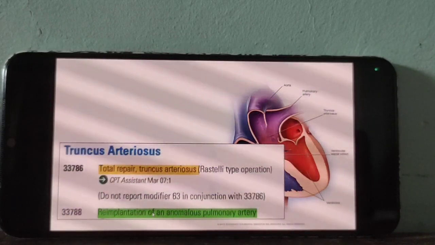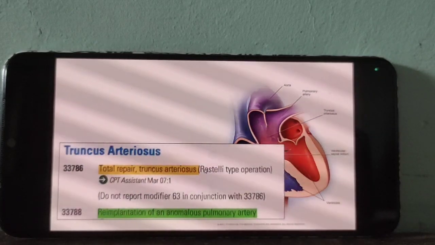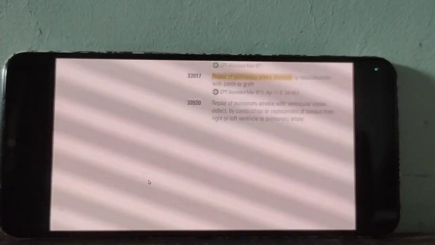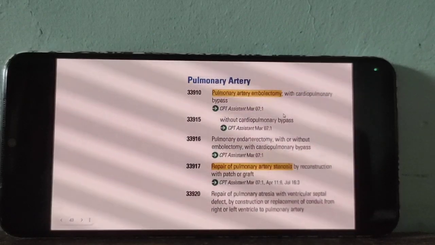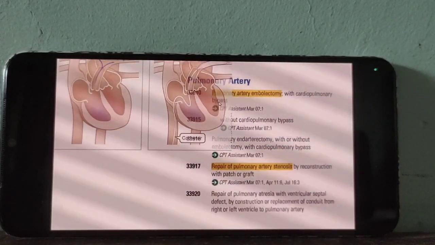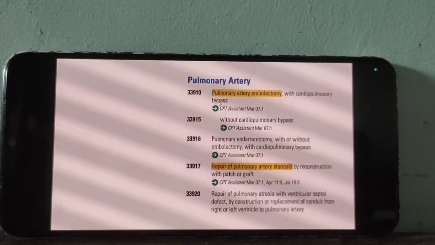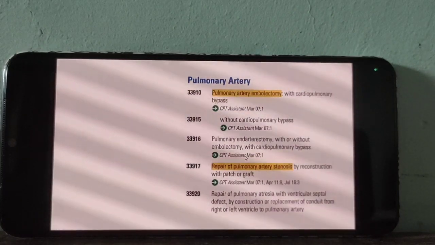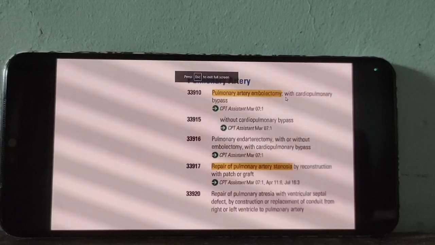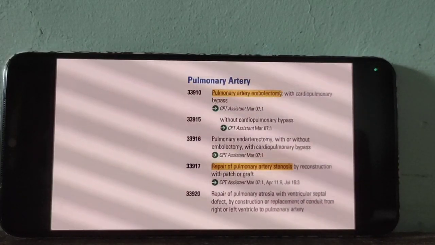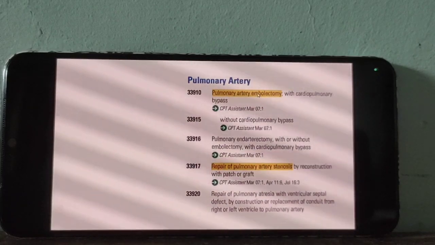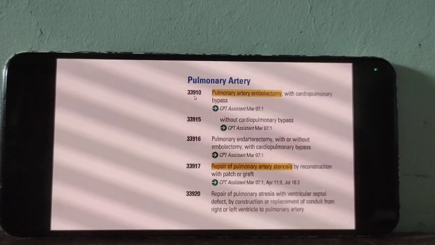Okay. Then what is the meaning of embolism? Embolism is a moving blood clot. So removal of a movable blood clot from the pulmonary artery, go for 910.